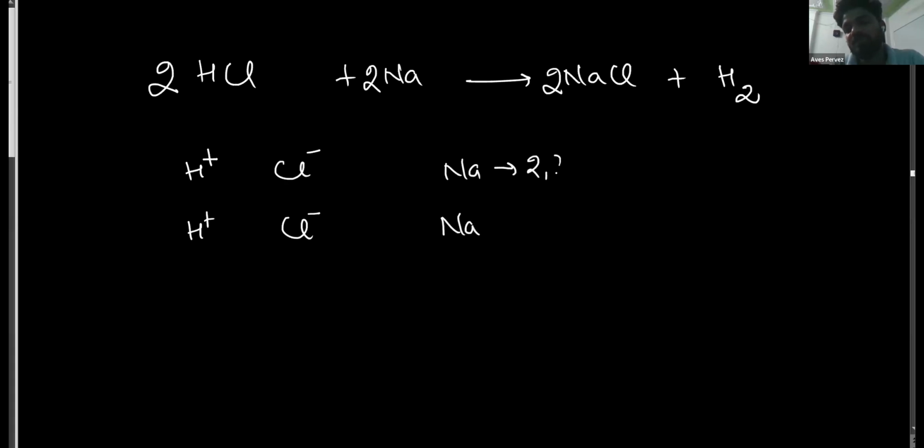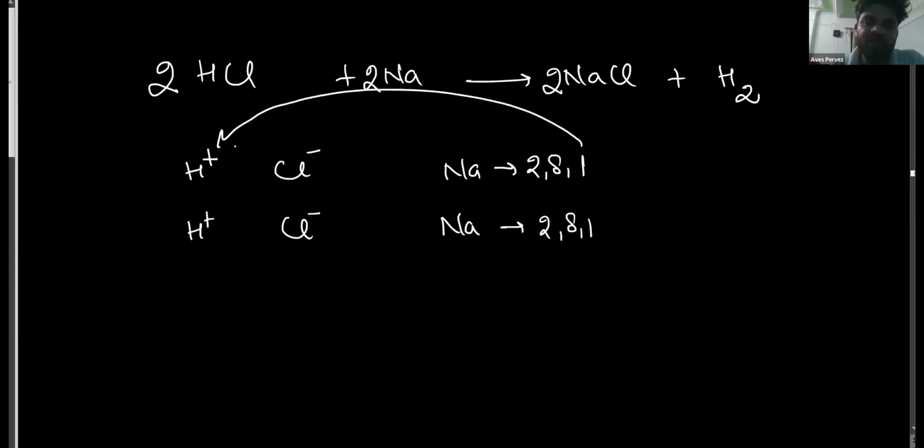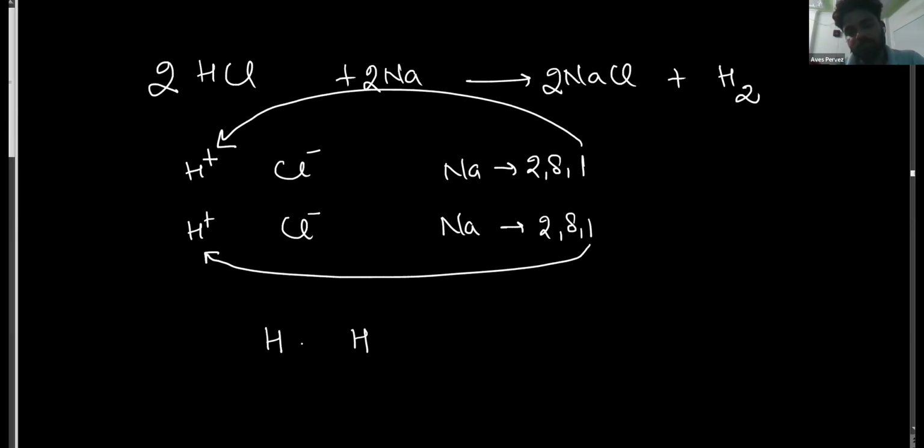The electronic configuration of sodium is 2, 8, 1, and this one is also 2, 8, 1. Each sodium will lose one electron and give it to an H plus ion, forming hydrogen atoms with one electron. What is the difference between an H plus ion and a hydrogen atom? The H plus ion does not have an electron, but the hydrogen atom has one electron.